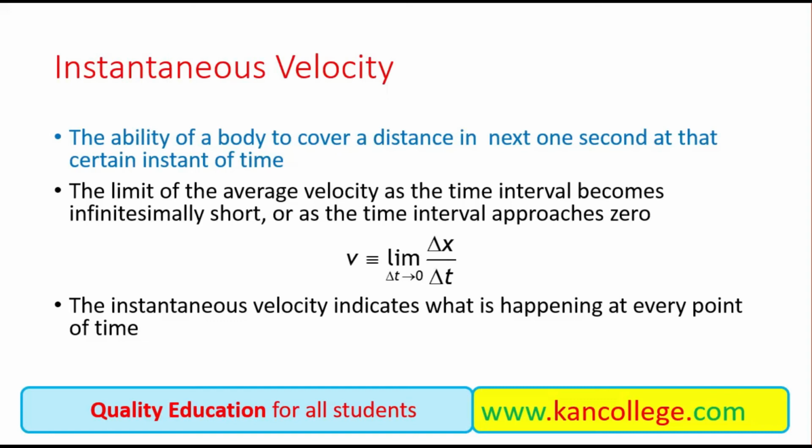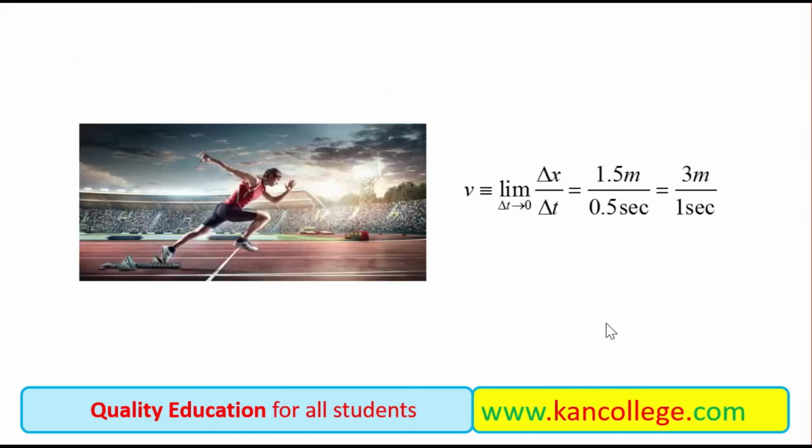The limit of average velocity as the time interval becomes very short, as the time interval approaches 0, is known as instantaneous velocity, and the concept of instantaneous velocity indicates what is happening at every instant of time.